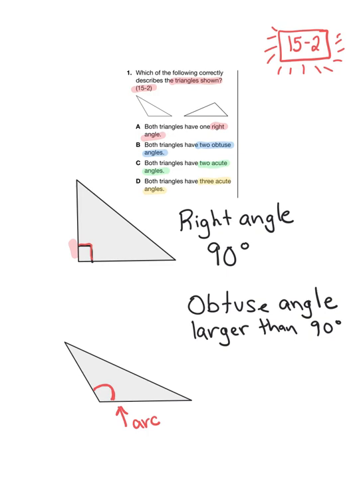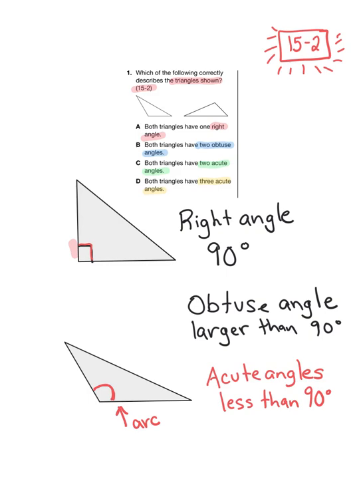The last category of angle that is mentioned in this question is acute angles. Acute angles are those that are less than 90 degrees. So even if it's less than 90 degrees by just one little degree, like if it's 89 degrees, it is considered an acute angle. And the memory trick that I use to remember acute angles, I always think of them as being little cute angles.